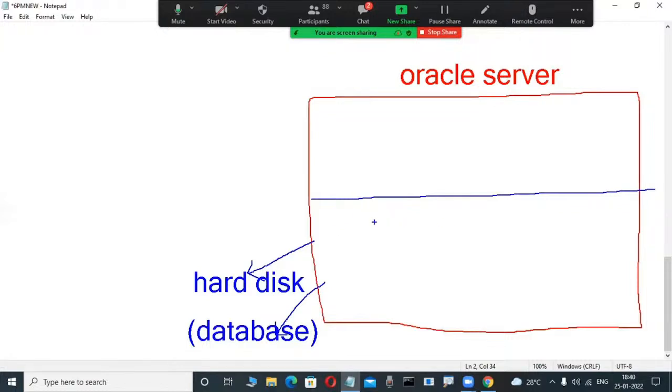Okay, fine. Again, this part above the hard disk, some part is there, no? Some concepts are executed only somewhere. This is called the instance or RAM memory area. Observe here, in the RAM memory area, some part is executed. For example, there's this instance. In a memory area, some concepts are executed.